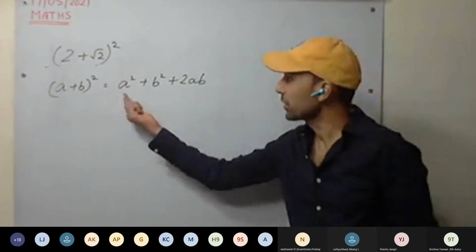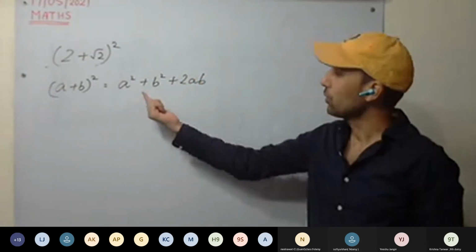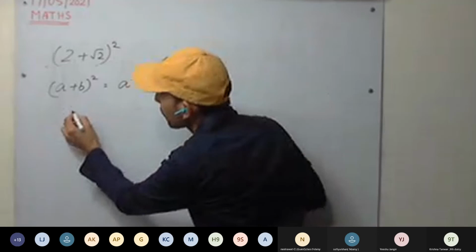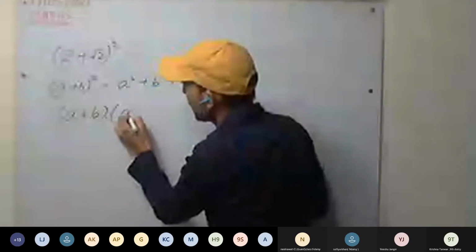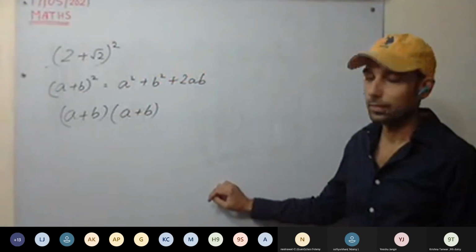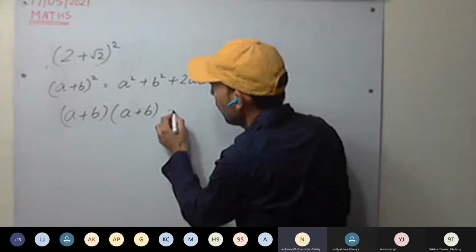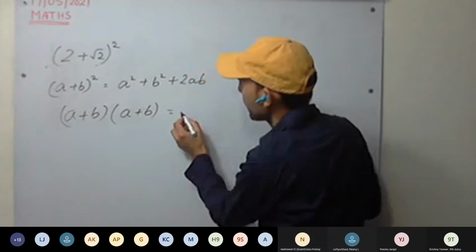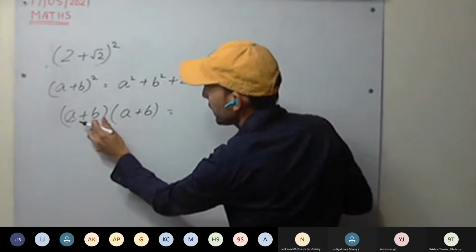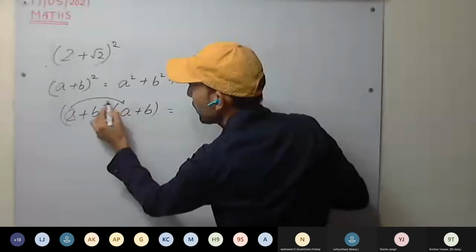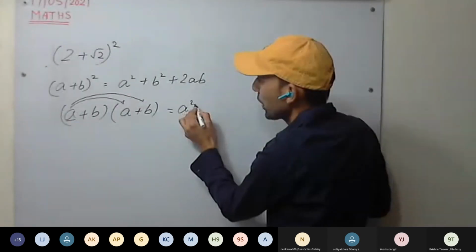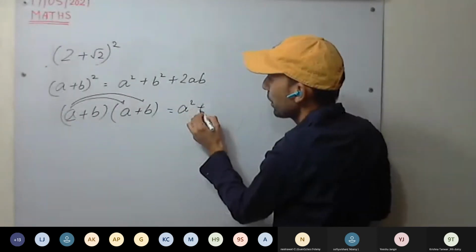When you expand, we will get this one. And how to expand? If you do not know, simply (a + b) into (a + b). We can write like this. Now open it. So a into (a + b) plus b into (a + b). So a will be multiplied first. So a square plus ab.